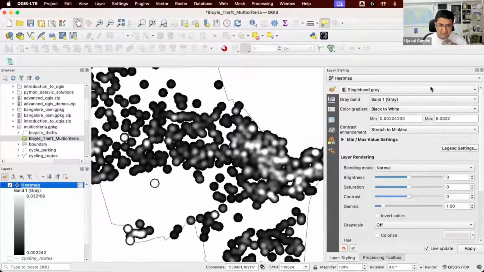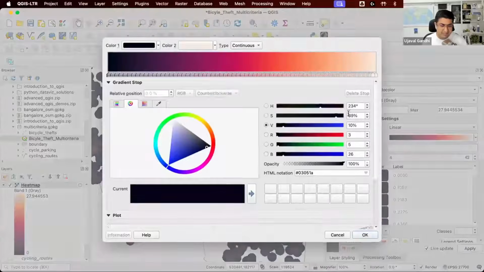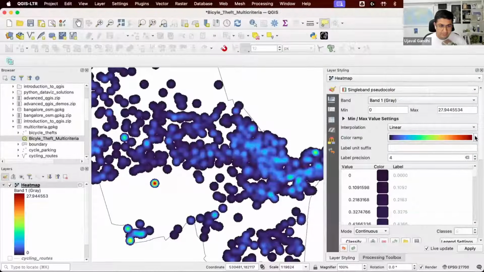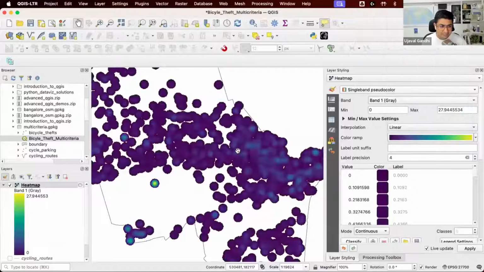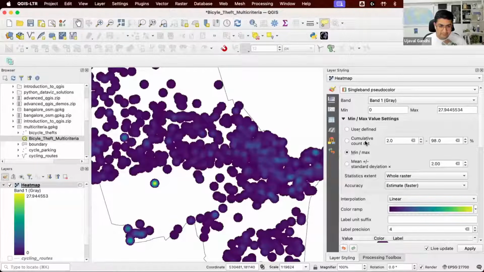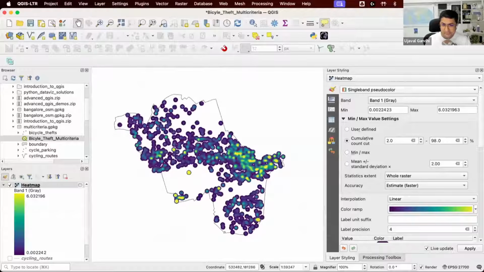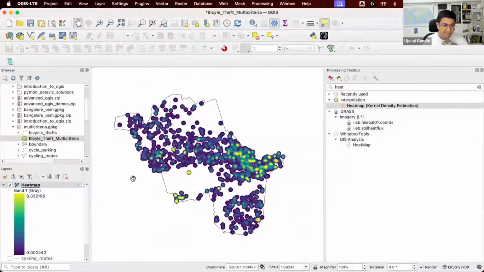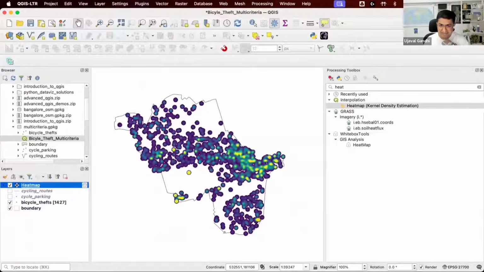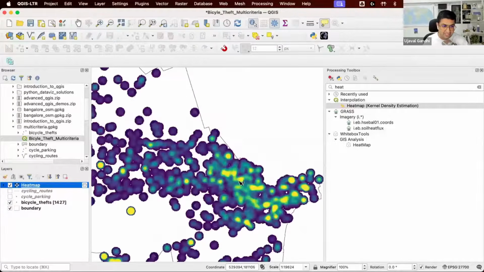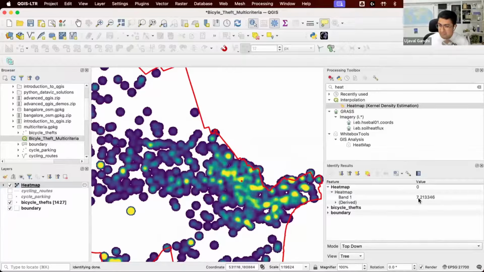This is a raster. I can also style it in a better color so that you can see them better. Right, so these are the hotspots. Now we have done this kind of hotspot analysis. We have found the hotspot. This is a raster where you have some value of the hotspot. If I inspect this, this is 7.2. 7.2 means at that pixel in a 100 meter neighborhood, using this quartic kernel, I found about 7 occurrences of theft. So the higher the number, the more thefts are there in that neighborhood.